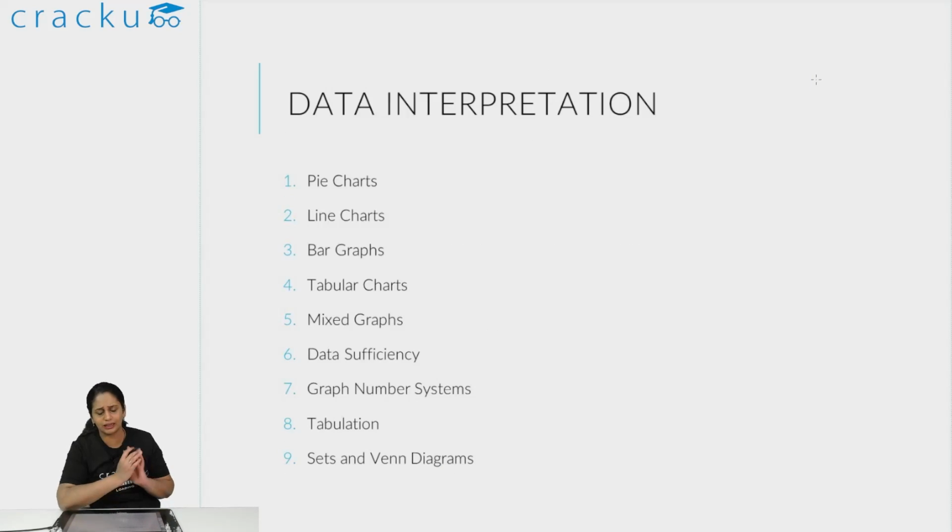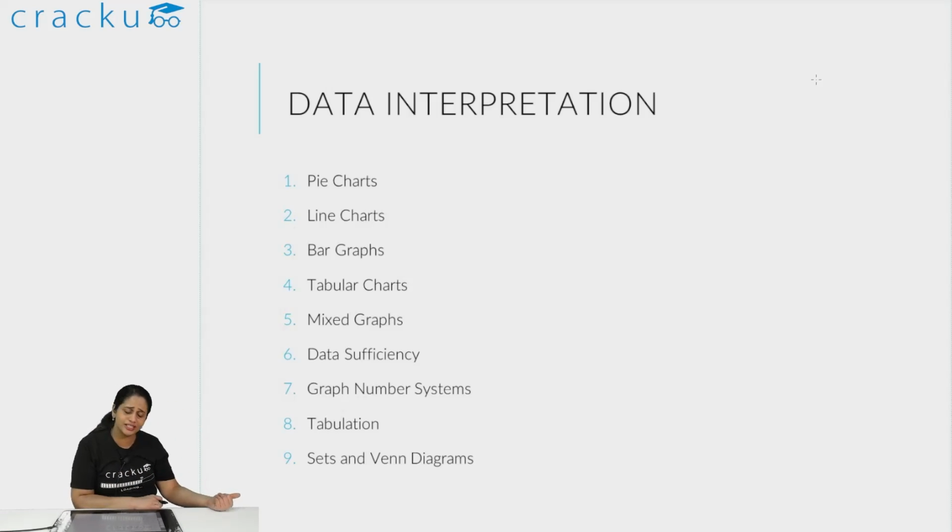And the next in this is data interpretation. So you have pie charts, line charts, bar graphs, which are essentially the very basic charts that come. Tabular charts are similar, where they might be stacked charts, or charts where you have stacked bars or something like that. Mixed graphs are when you have both a bar chart as well as a line chart. Data sufficiency questions come.